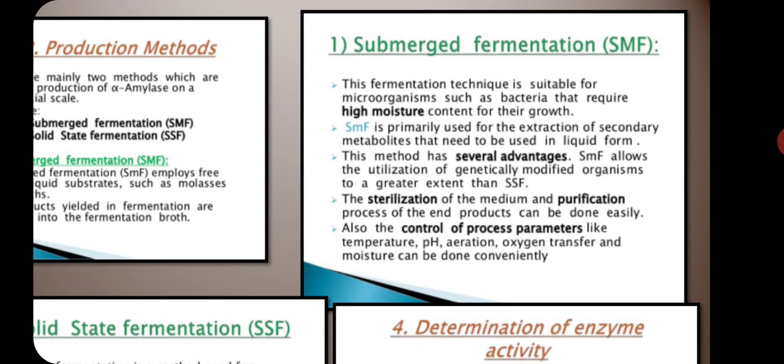Okay, this fermentation technique is suitable for microorganisms like bacteria, which need high moisture content for growth. Plus this technique is used for the production of secondary metabolites like antibiotics and hormones, okay. So for secondary metabolites it is used. Plus submerged fermentation also means, in this method, if suppose we want to produce amylase with the help of fungi.